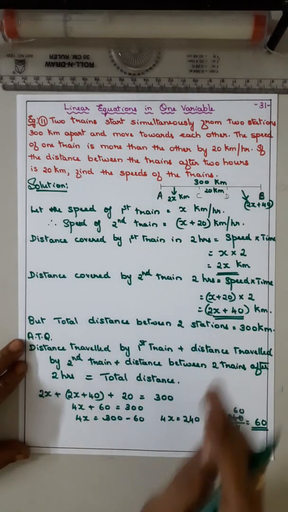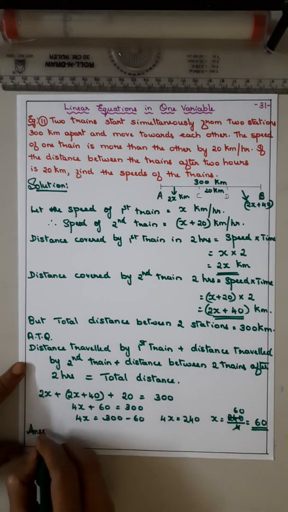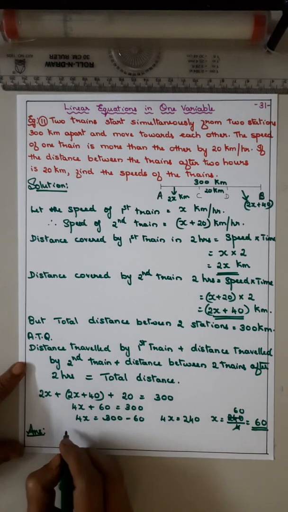But now we have to find out the speed of the trains. So answer: speed of the first train.